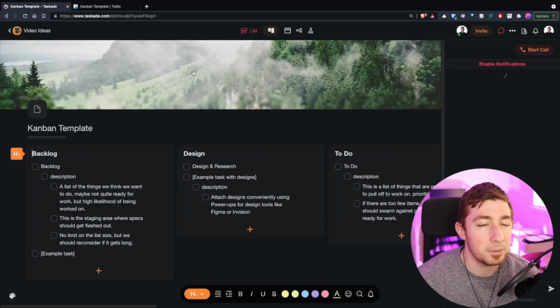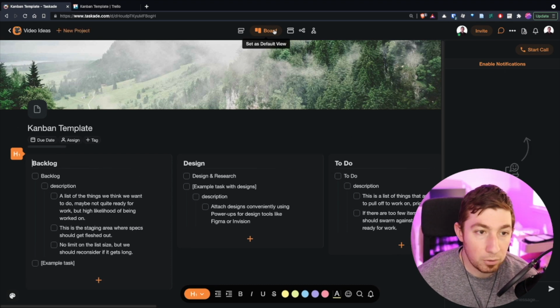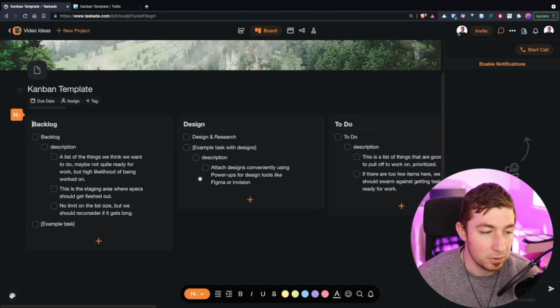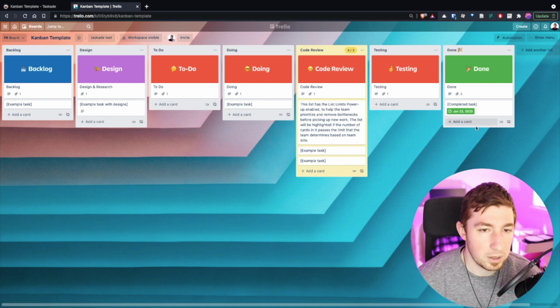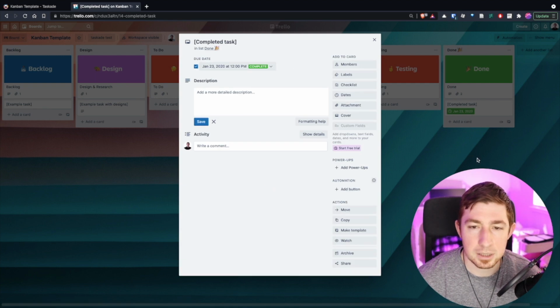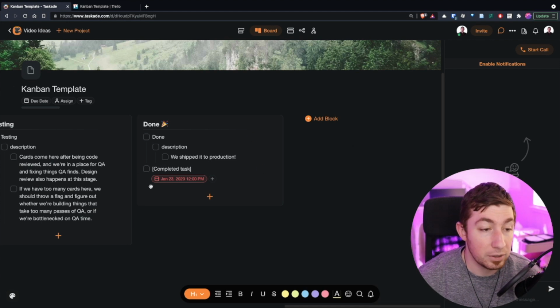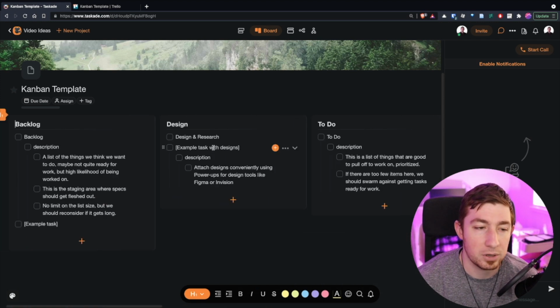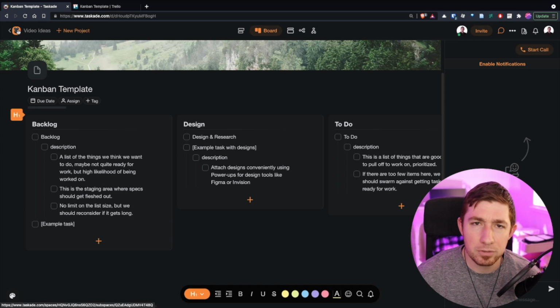So inside here, it defaults to board view because it just imported a Kanban board from Trello. So now we have all of these items pretty much exactly the same way as we did here. Now in Trello, you can actually archive these tasks. So I'm not sure why this just leaves it here, but in any case, doesn't matter. So here we go. This is awesome because now you can just import everything from Trello. Super easy to do that. So there's that. But what does the Markdown one look like?